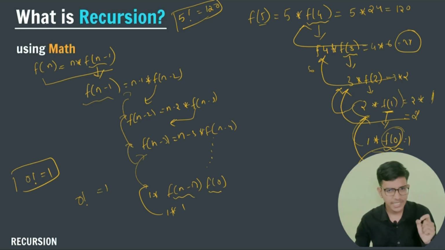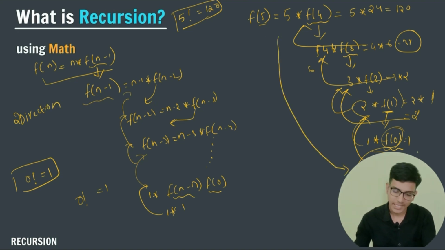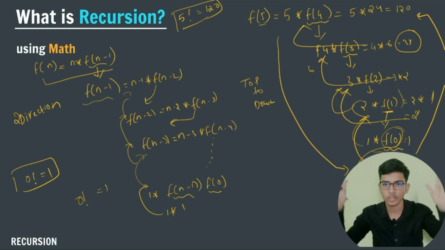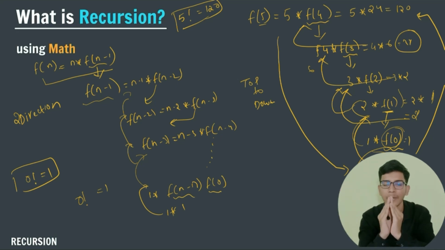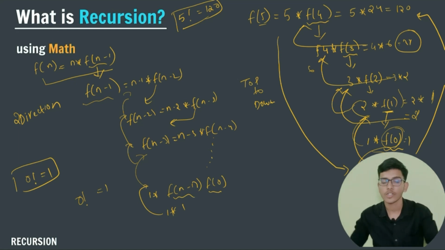And there is one important thing I want to tell you, that there are two directions in recursion. You can see that first of all I am going inside of my function, and the second direction is I am coming outside of my function. So the first thing is top to down, right? I am coming from the top to down. I am breaking my big question into small pieces, and finally I am finding the solution for the smallest piece, and I am returning towards the big piece, and from the small piece I am able to calculate the big problem for my question, right?